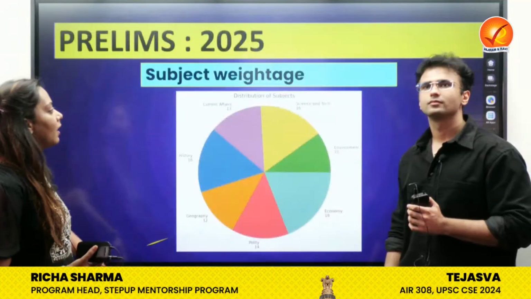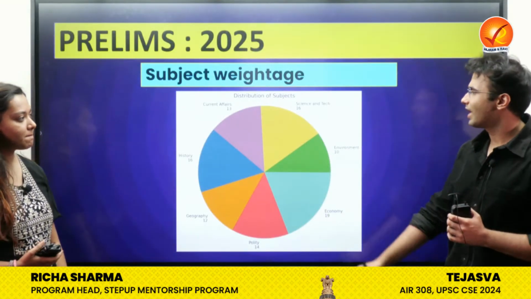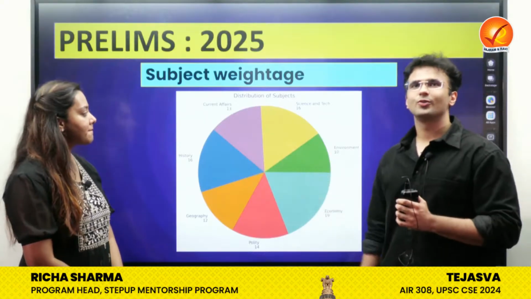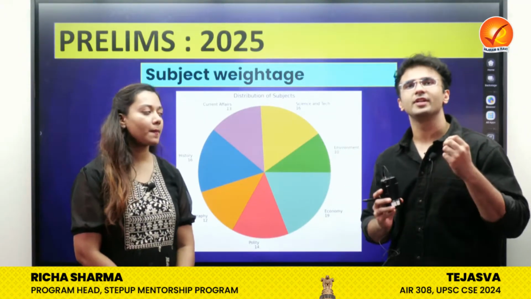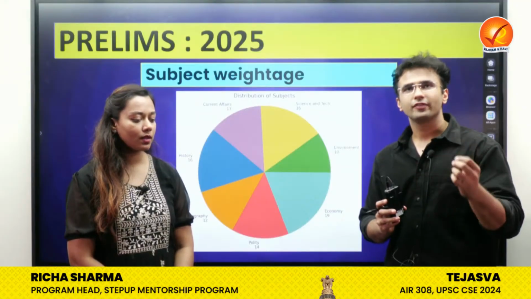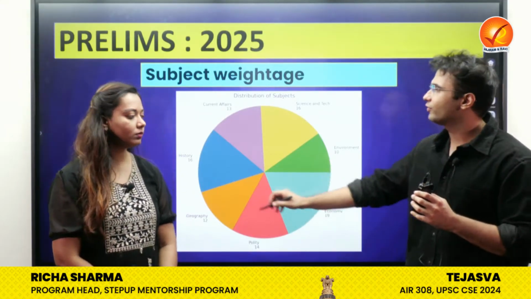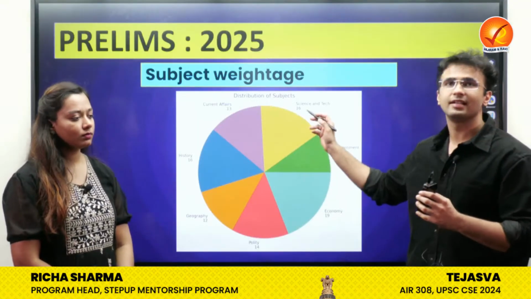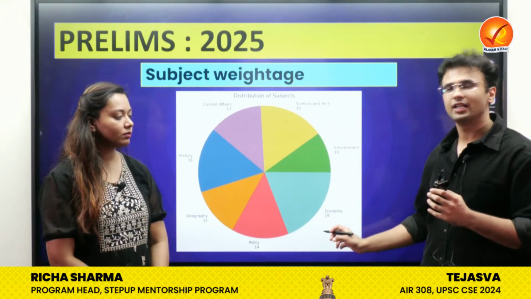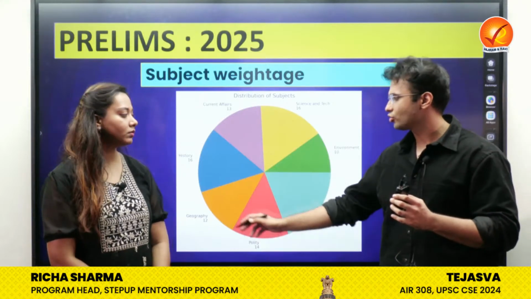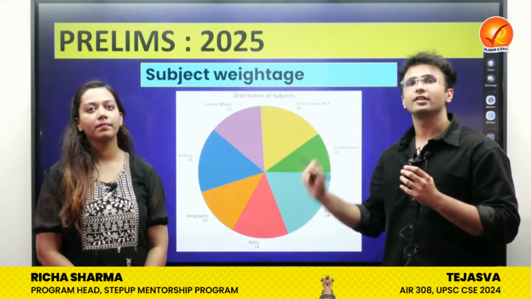Okay. Next segment is subject weightage. As we can see in the distribution, the 2023 paper was very predominant in polity, geography, NCERTs, but this year there is quite a good mix of all the subjects. We can see science and tech 16 questions, environment 10 questions, economy 19 questions, polity 14 questions, geography 12 questions, history 16 questions, and 13 current affairs questions.